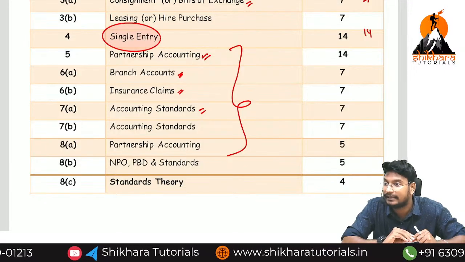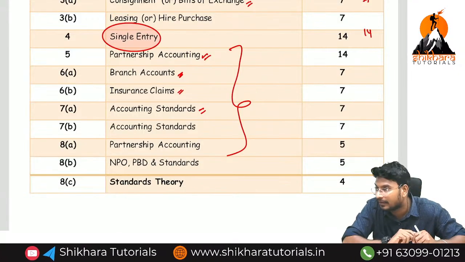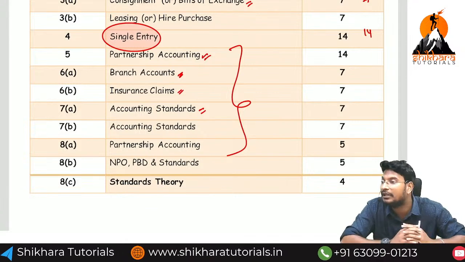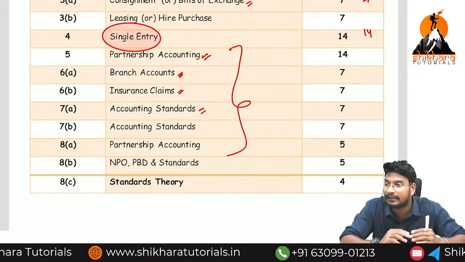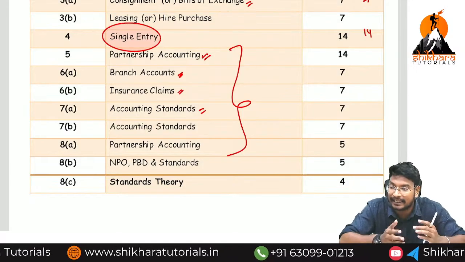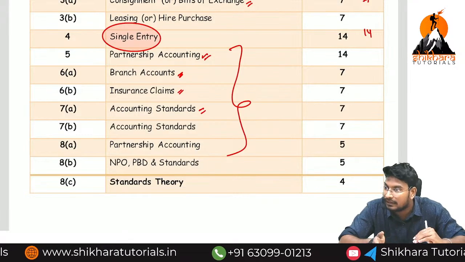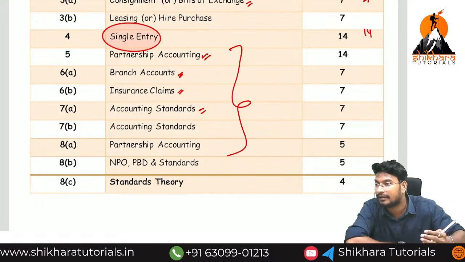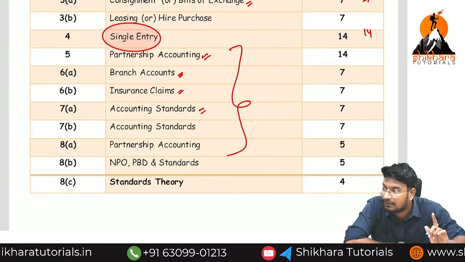Increases. Just now we have taken additional capital from the owner. In these situations, will liability increase or decrease? Increases. Why? Creation of liability. Creation of liability means taking cash or taking goods from the proprietor, or purchasing goods from the creditor. So in all these situations, liability is being created, and liability will increase.